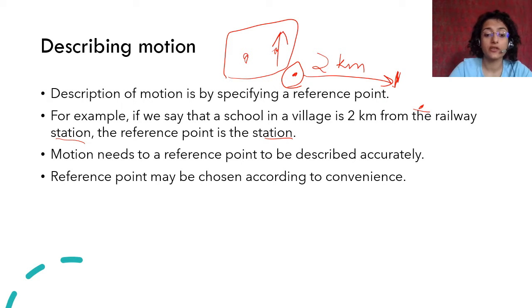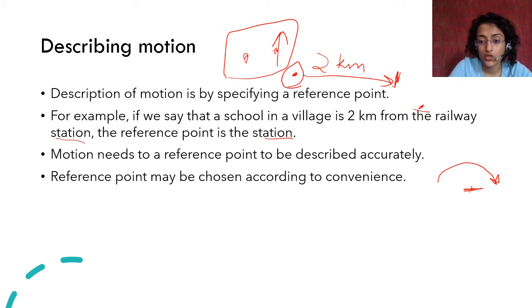Most of the times the reference point may be chosen according to convenience. Now there is also one more simple example. We are on earth, we see the sun moving around us, right? We see that sunrise happens here, sunset happens there, right? So we think that the sun is moving around us, because our reference point is the earth.